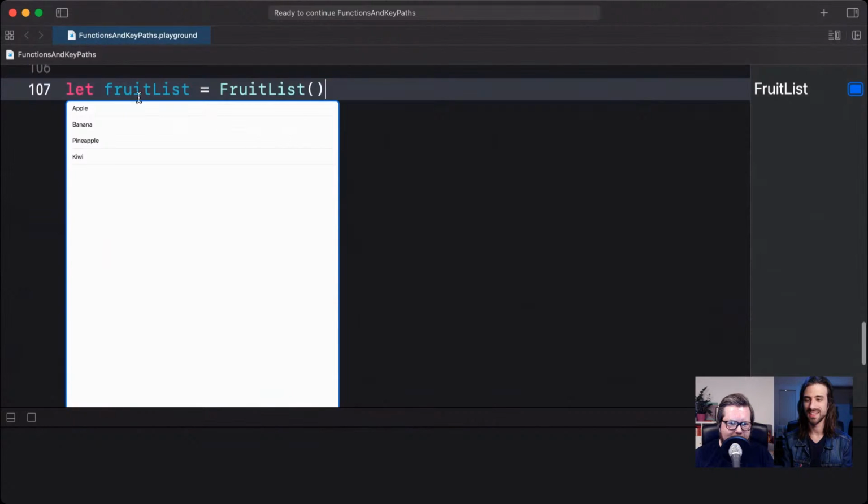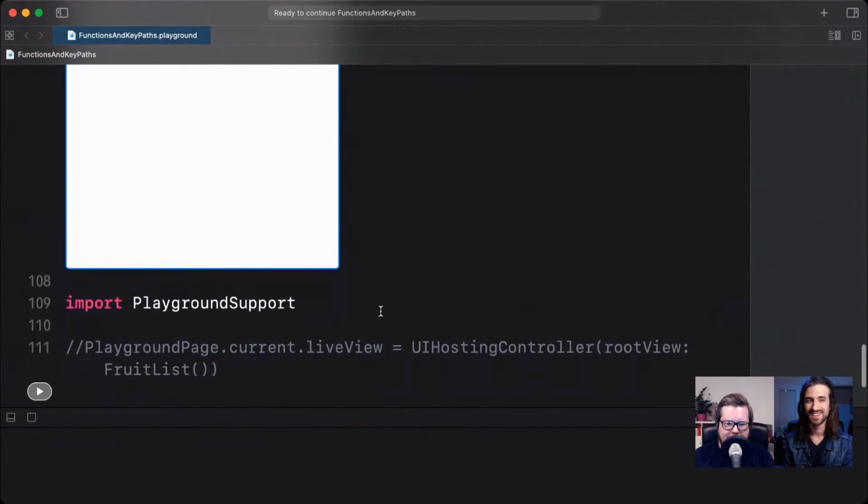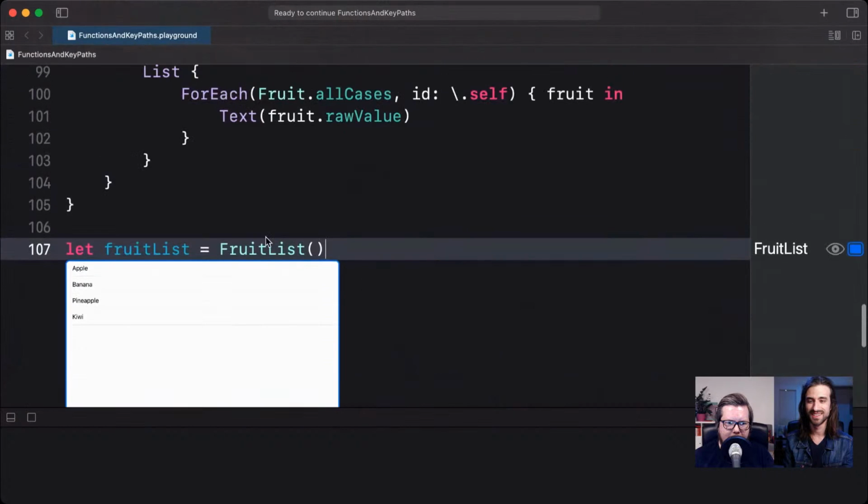This is great. This is going to be great for prototyping. I'm very happy I learned this. And it's much more stable than using the playground support that sometimes crashes, sometimes doesn't. This one seems safer. Yeah, for sure. Absolutely. I was very surprised that it crashed there. But yeah, there we go. We have our fruit list.